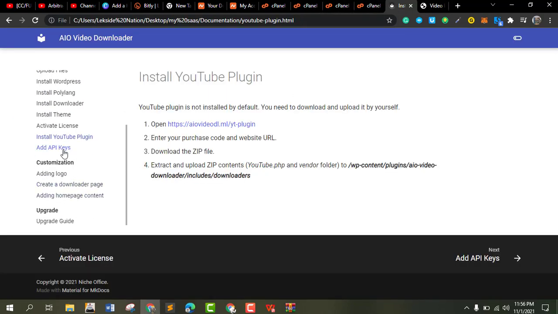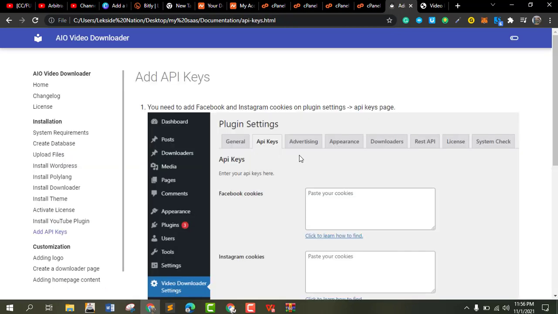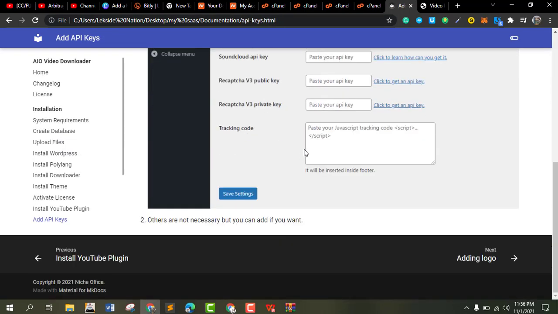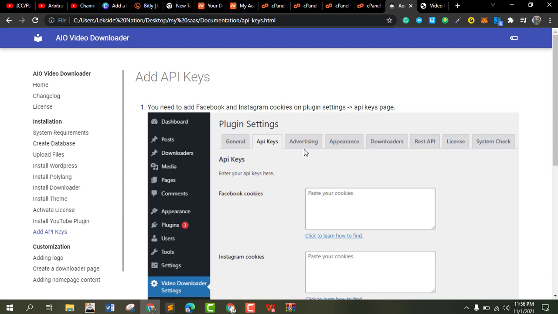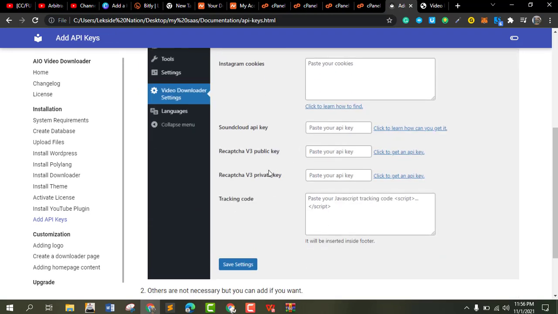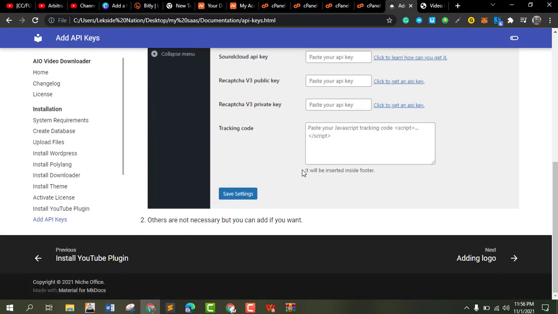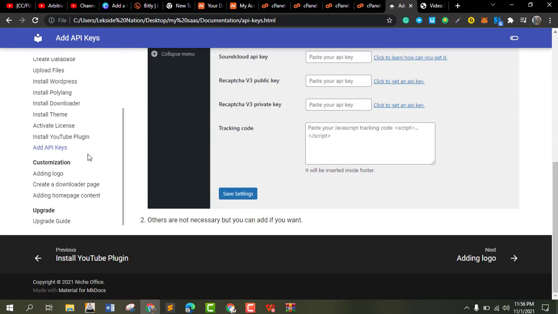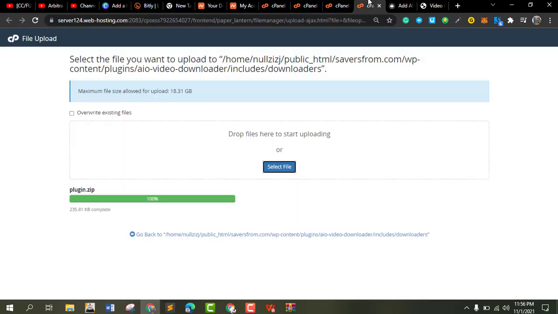So the next thing is to add the API key. It's talking about Facebook, Instagram cookies, SoundCloud, track API, something like tracking code. I may see panel.